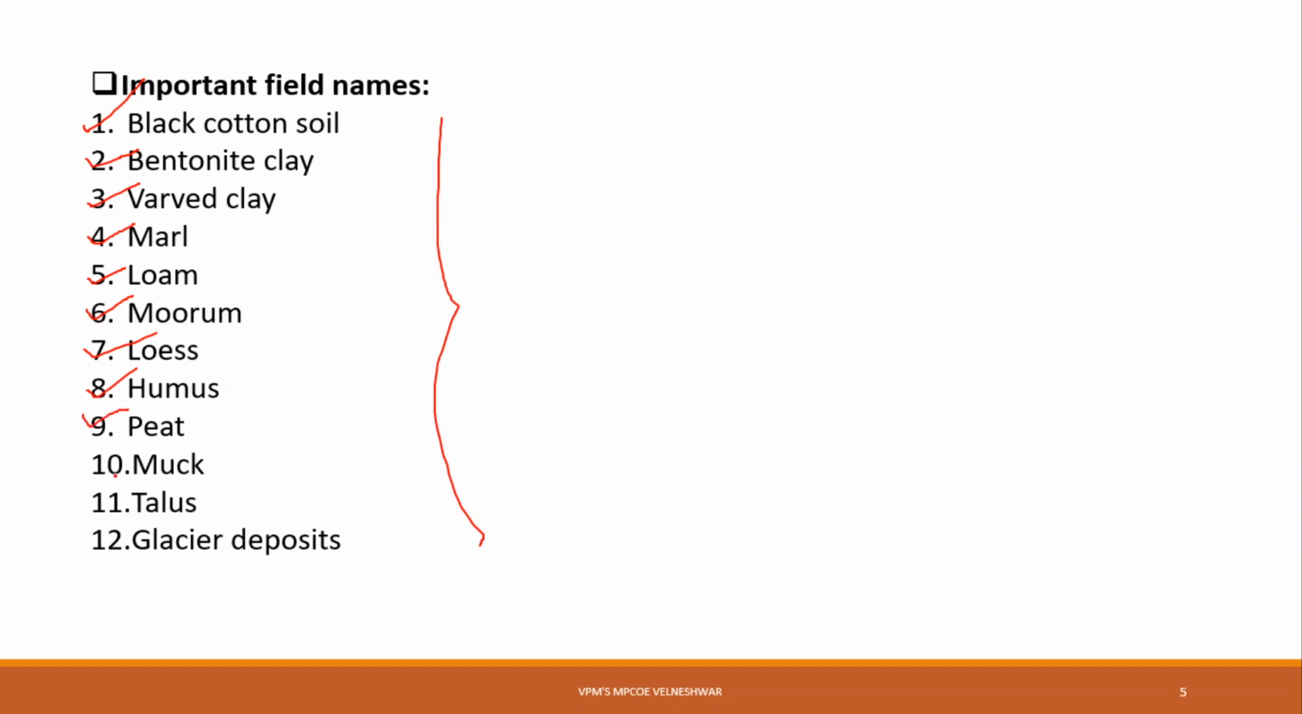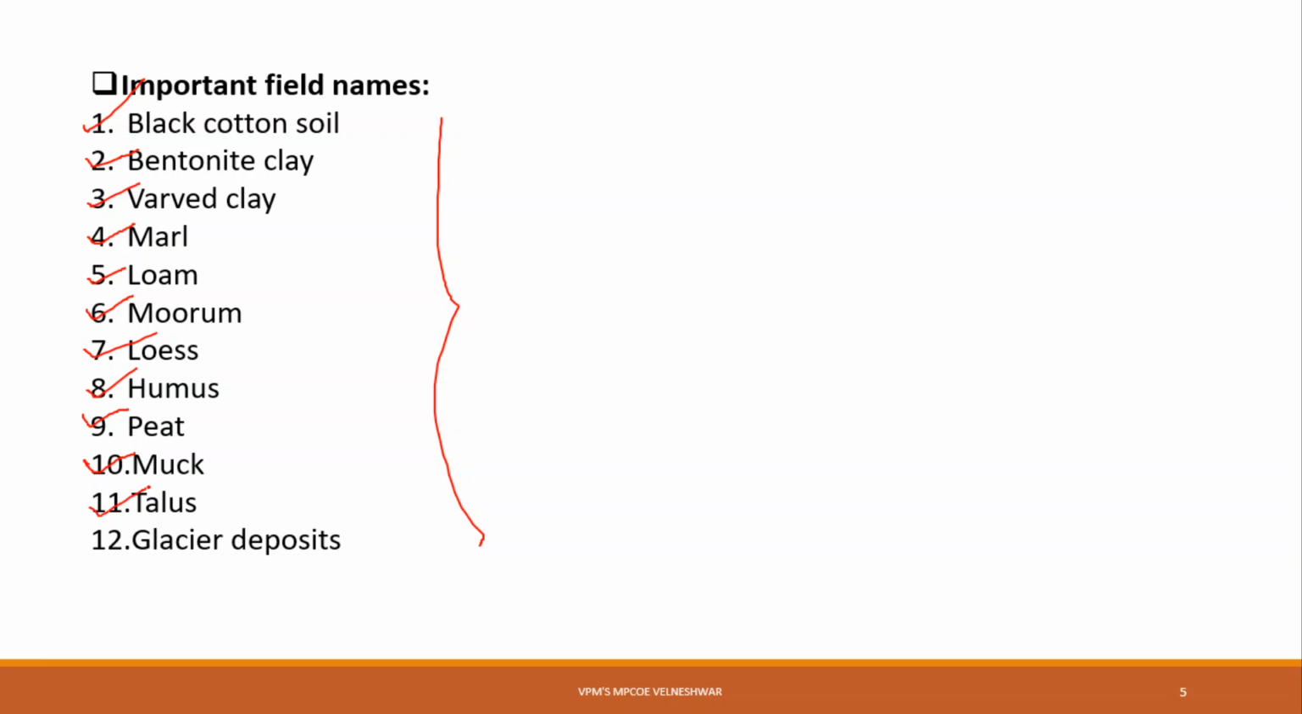Then the next one is muck. It consists of fine inorganic particles and fully decomposed organic soil. There is a portion of some fine inorganic particles and fully decomposed organic soil. That is called muck. Then talus. Talus is a colluvial deposit. It has large-sized particles and is generally found at the foot of hills.